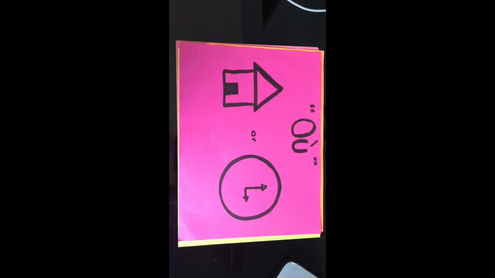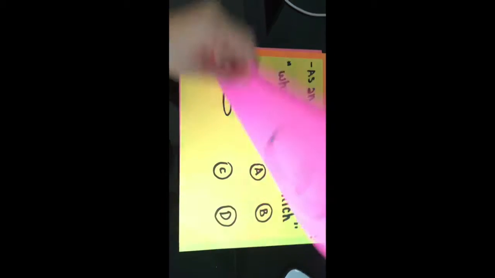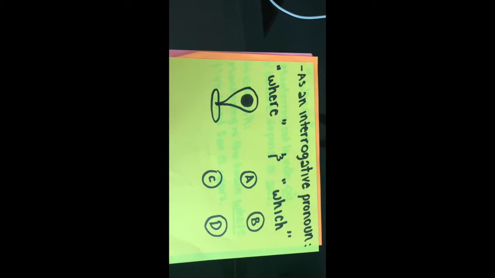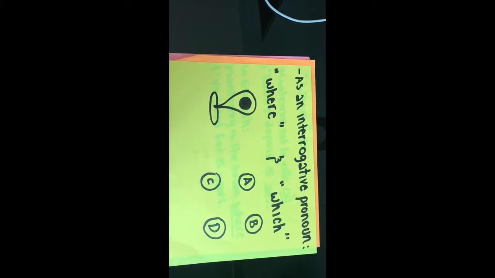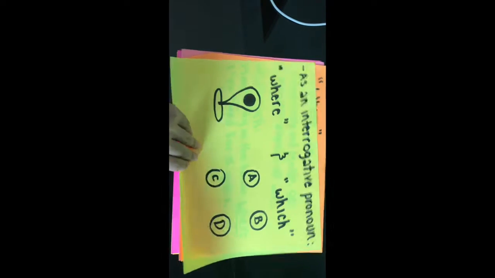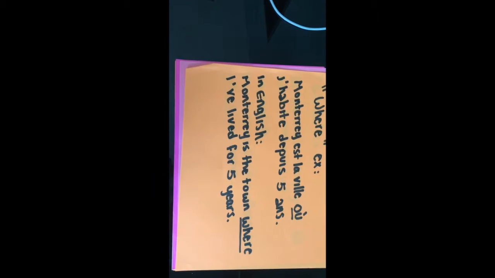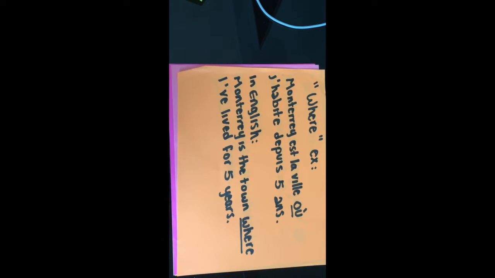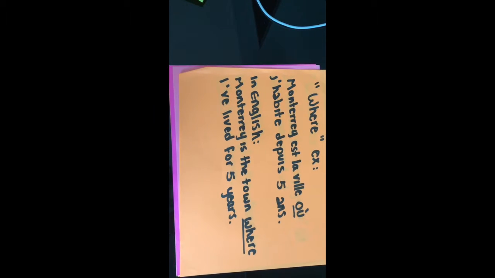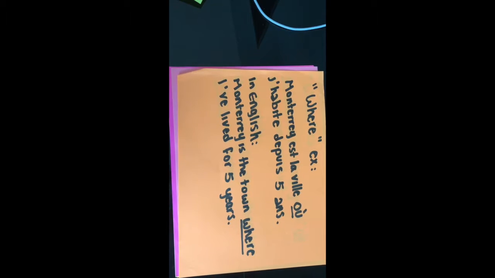Où indicates place or time. Où as an interrogative pronoun means where and which. An example of où meaning where is Monterrey est la ville où j'habite depuis 5 ans. In English, it will be Monterrey is the town where I've lived for 5 years.